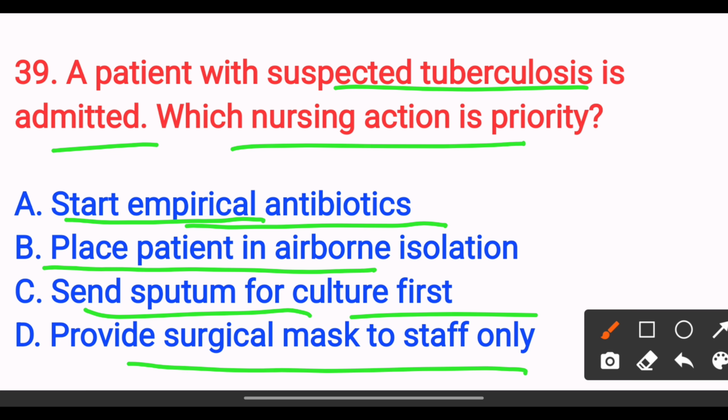The answer is option B, place the patient in airborne isolation, because TB is an airborne disease. It can spread through the air, so we have to isolate the patient. This is the priority to prevent transmission. So the answer is option B. Next,